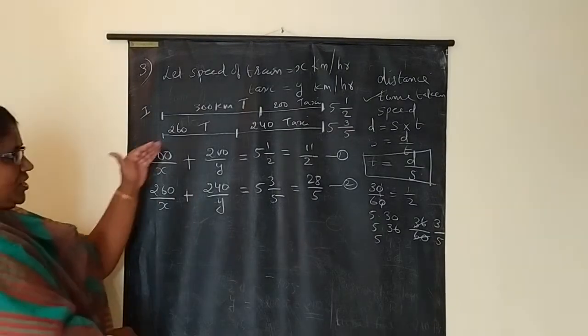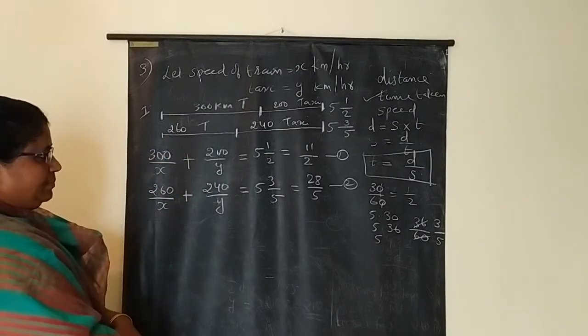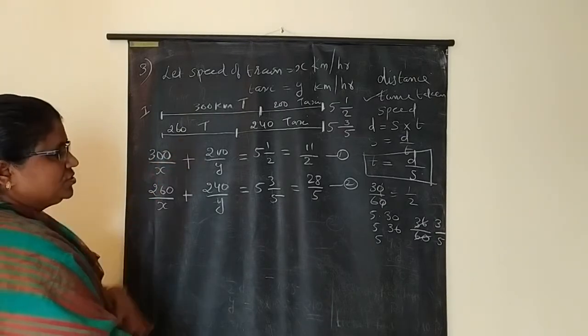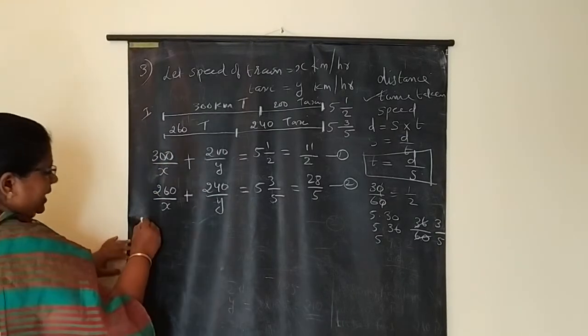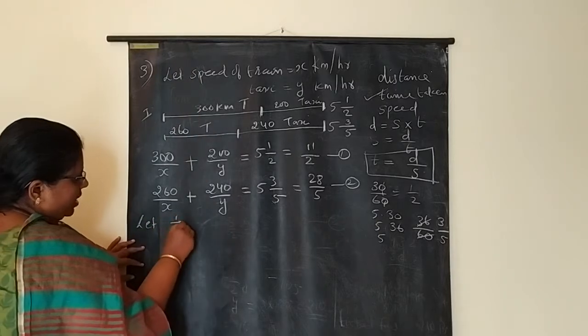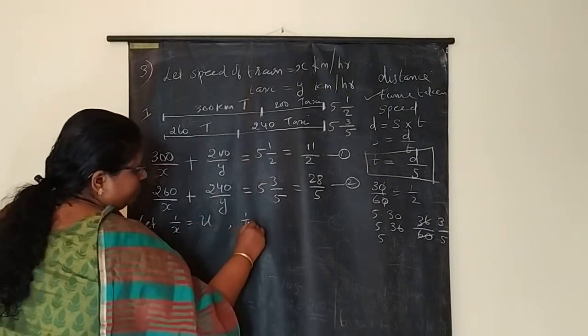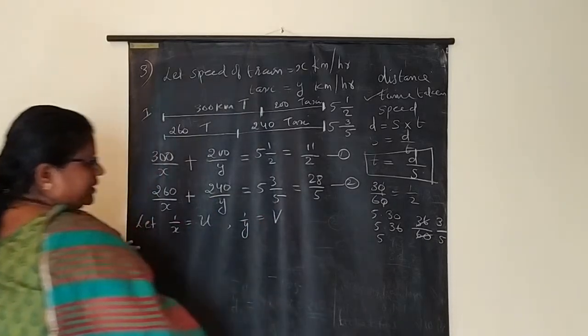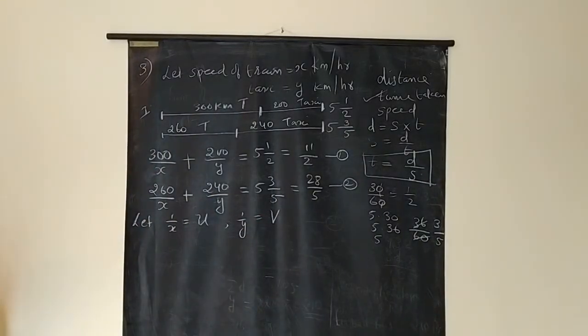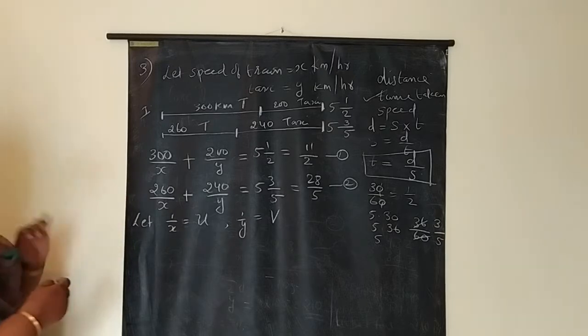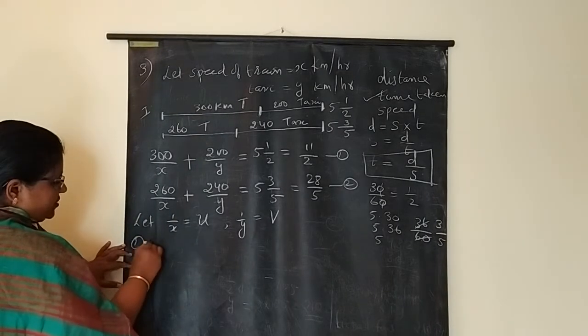This type of question you already did in the elimination method. When you get this type of question, what to do? Let 1 by x be equal to some other variable u and 1 by y be equal to some other variable v. This you already did. So many questions you did. So what does the first equation tell?